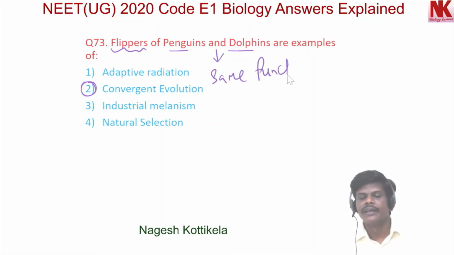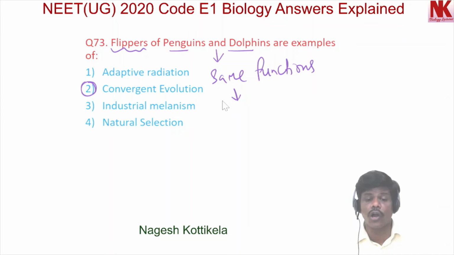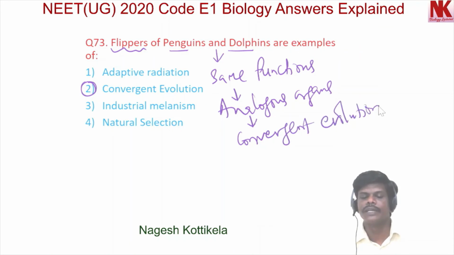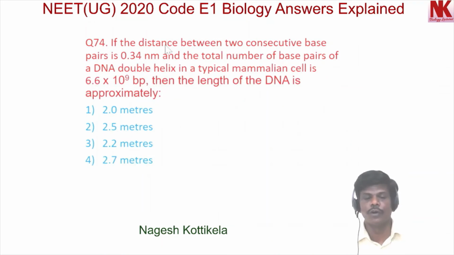If organs perform the same function and have different origins, then they are called analogous organs. And these analogous organs, which perform the same function, show convergent evolution. So the most appropriate option is the second option. Now moving to the next question, that is question number 74.